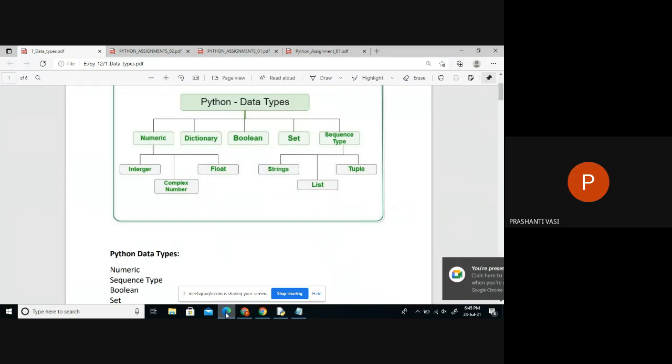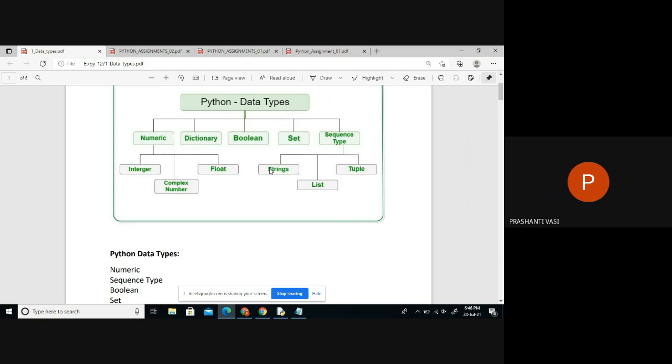So, the sequence type. In a sequence, we can collect the data in three variations. The first is a collection of only characters, then a collection of any type of data, and again a collection of any type of data. The second category of data is called a set. Set, by the word itself, says no duplications, just one collection of data in which no duplicates are allowed. Because when I said sequence, I can store duplicates also in that. So a set of characters that can be repeated is called a string. A set of numbers which can be repeated is called a list. And a set of data which is repeated, but is not going to be editable.